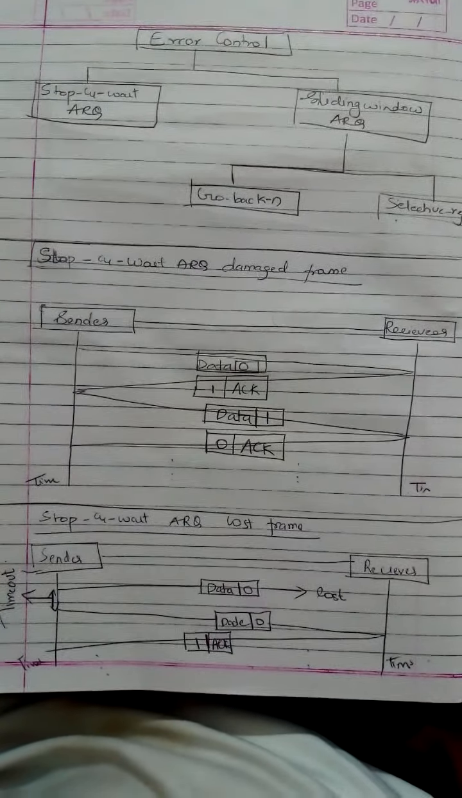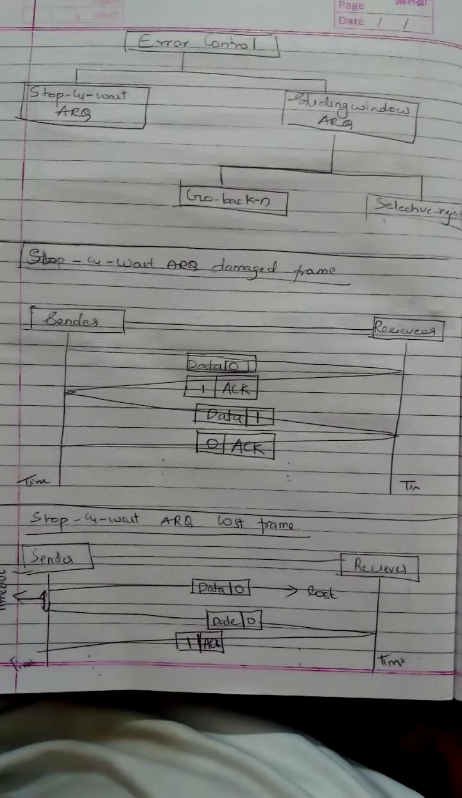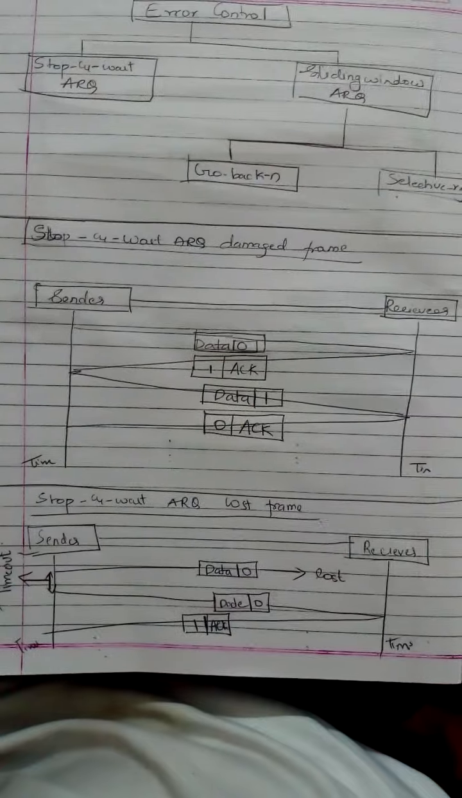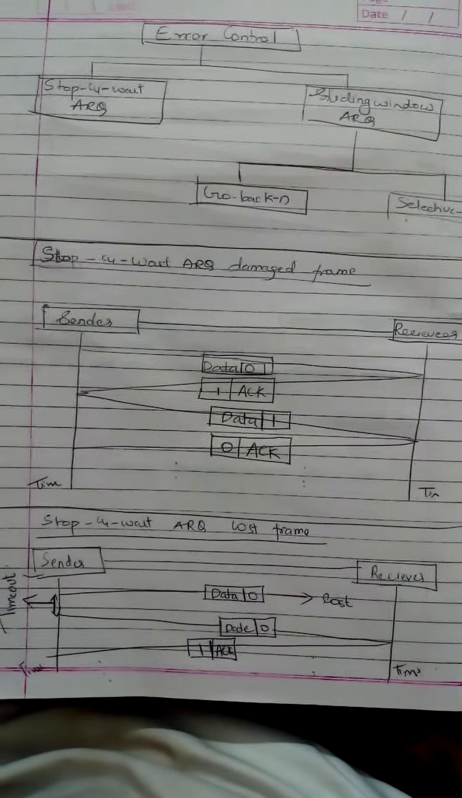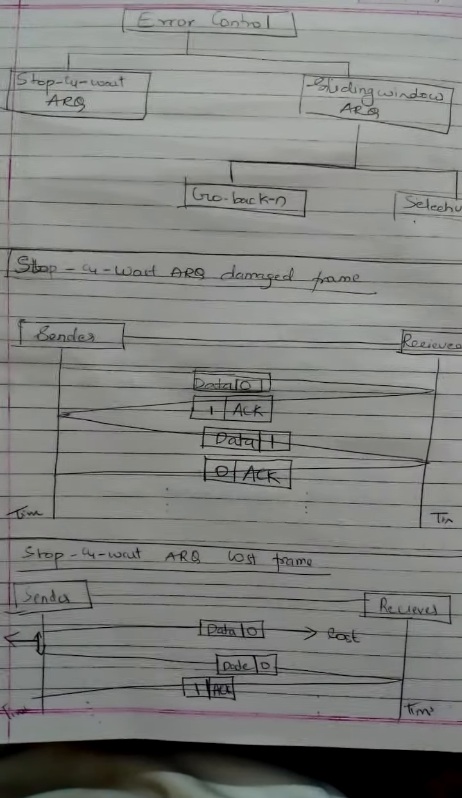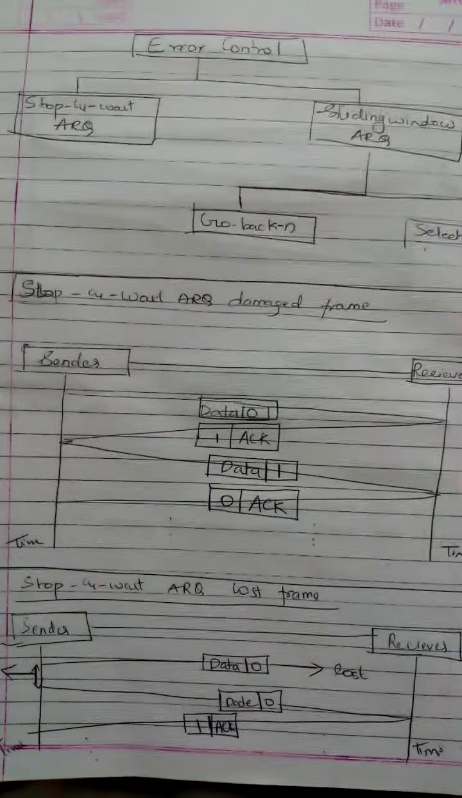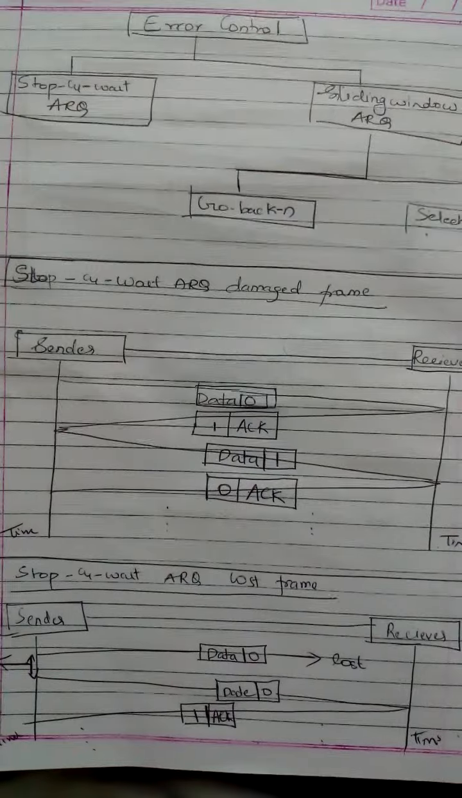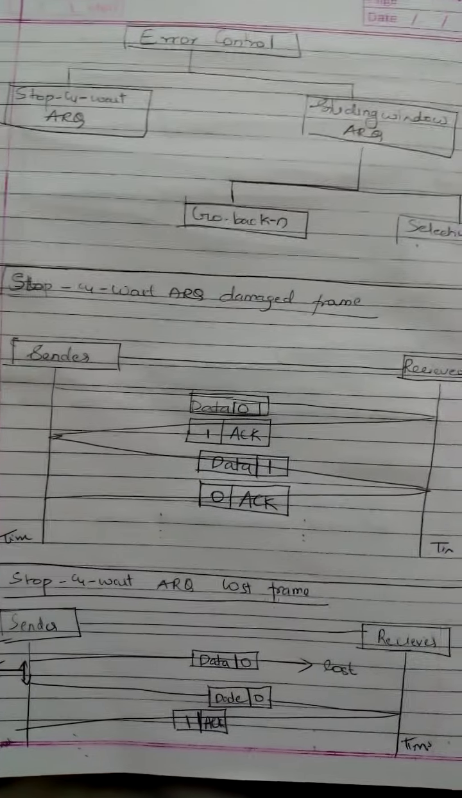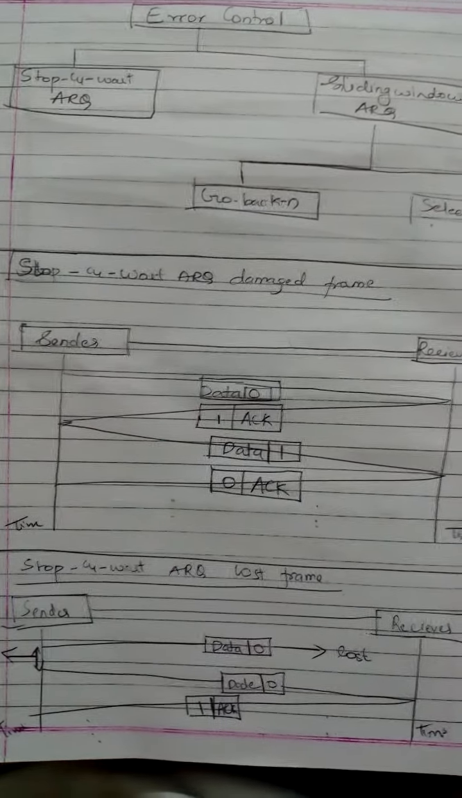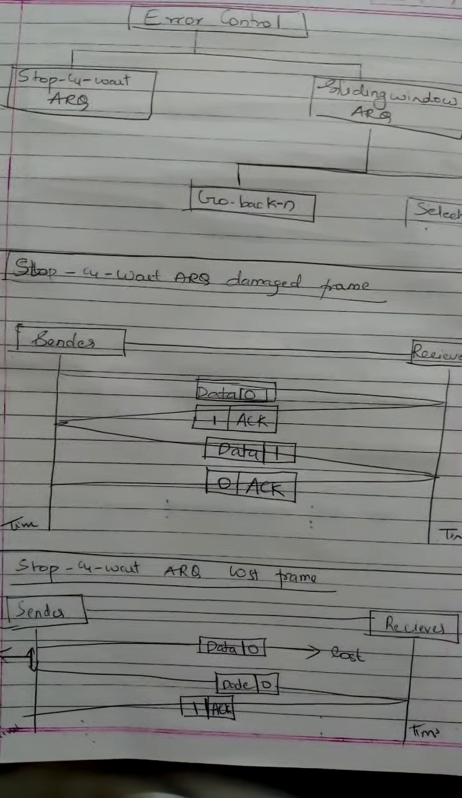In the first figure we have a sender and a receiver, and as I said, the steps involve the numbers 0 and 1: data 0, ACK 1, data 1, ACK 0. This is the pattern I was describing. Data 0 is sent and ACK 1 is received, data 1 is sent and ACK 0 is received. This is the format in which data is transmitted between sender and receiver. This is the normal process.